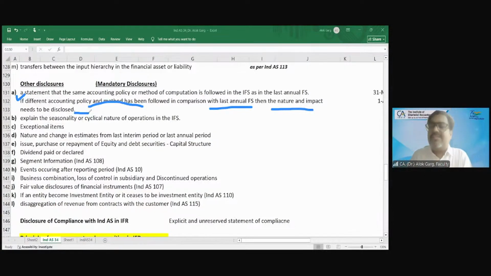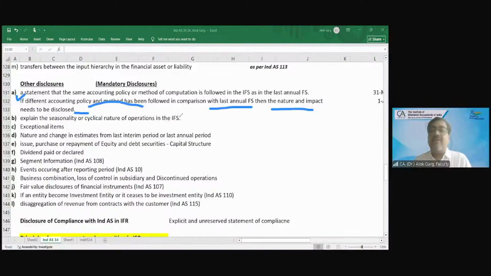So all the listed companies which prepared their interim condensed financial statement in June 2019 have given the new accounting policy on leases along with the nature of the change and impact of the change. Is that clear? This is the requirement of SEBI regulation also. So they gave this new accounting policy in their results also.